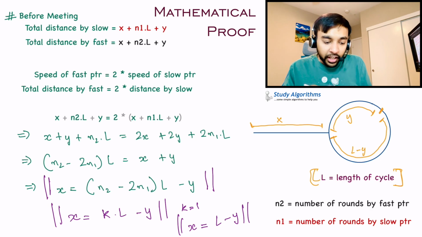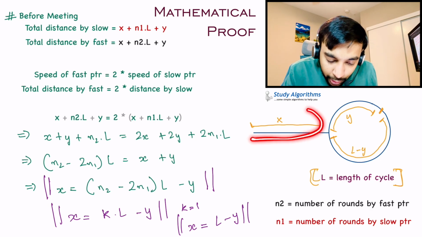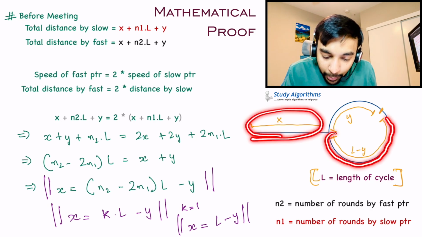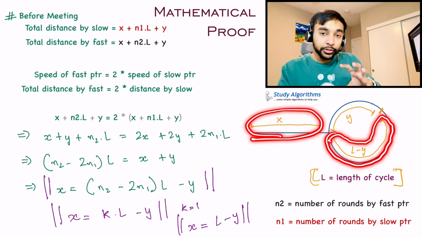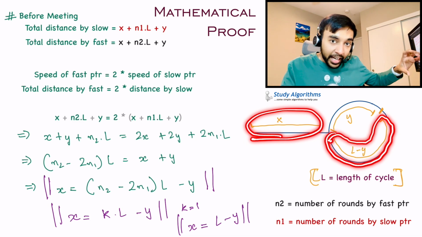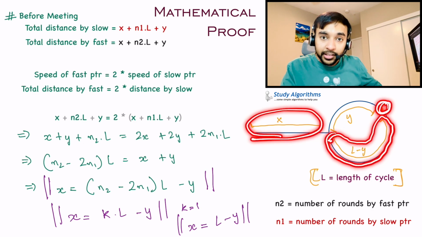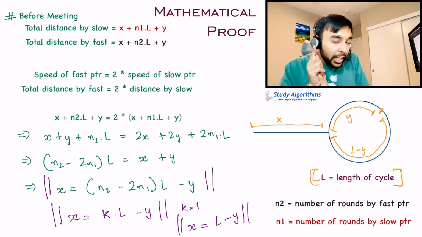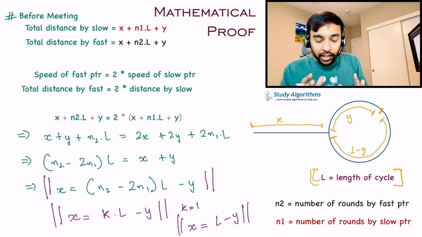So what do you see over here? This is the value x and this is the value L minus y, right? So if I place a pointer at the head and if I place a pointer at this position, they will both meet at the beginning position, correct? So if the value of k is 1, this solution will work.